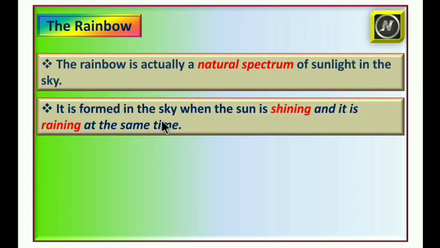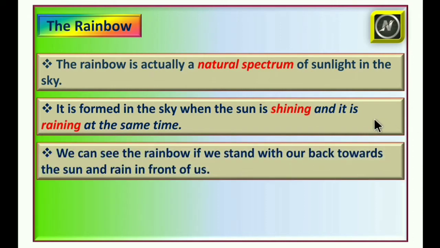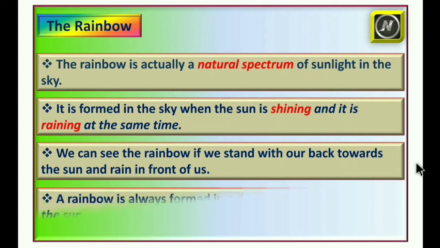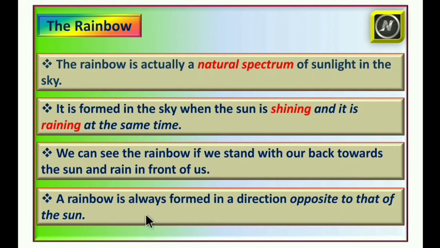It is formed in the sky when the sun is shining and it is raining at the same time. When the sun is shining and raining at the same time, then we can see the rainbow. We can see the rainbow if we stand with our back towards the sun and rain in front of us. A rainbow is always formed in a direction opposite to that of the sun.